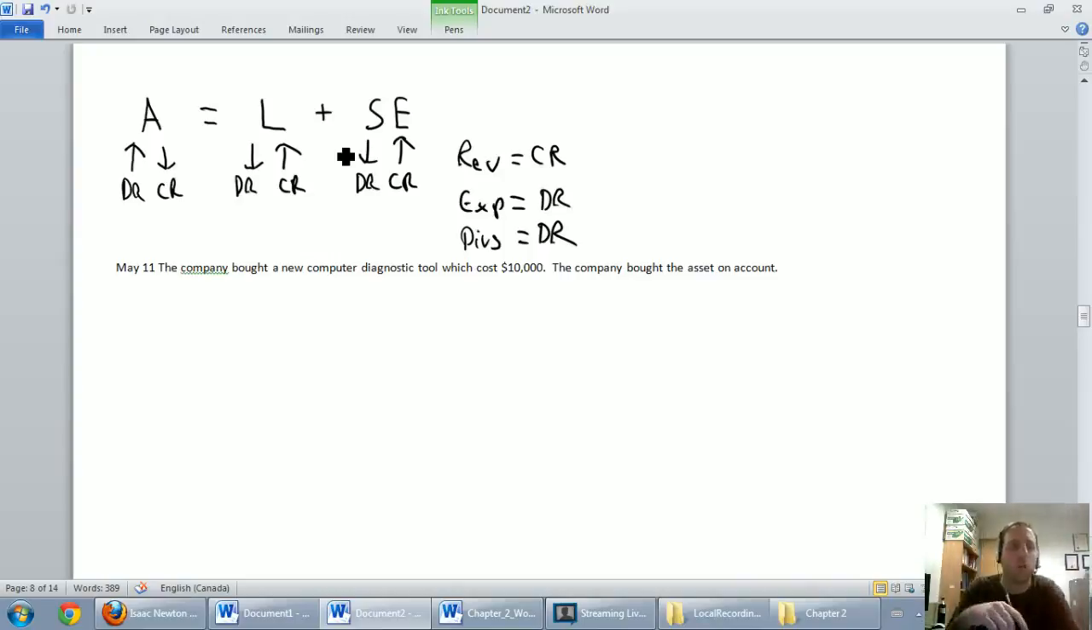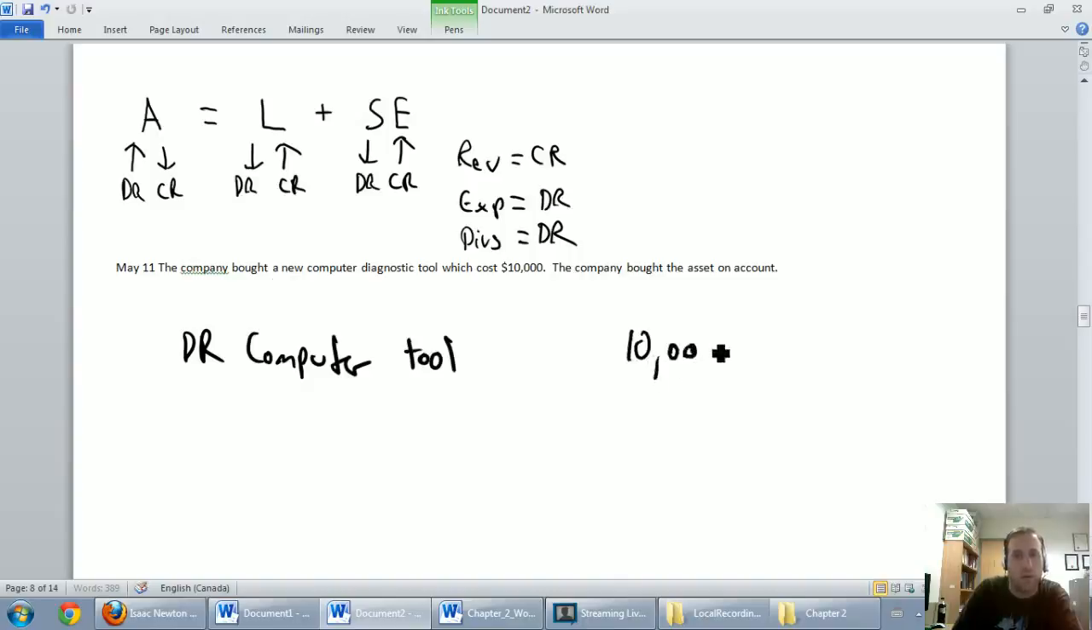But let's work through it. The company bought a new computer diagnostic tool. So we got a new computer tool. That's an asset. That's something we own and control. It's good for our company. I'm going to assume it's a long-term asset. So it's an asset. It's going up. We're going to debit that asset. So let's debit this computer diagnostic tool. I'm just going to call it a computer tool. And we're going to debit it for the amount we paid, $10,000. Well, the amount we didn't pay, but the amount it's worth, $10,000.